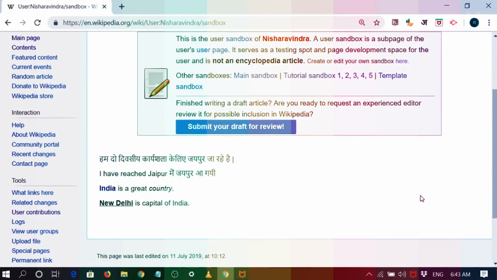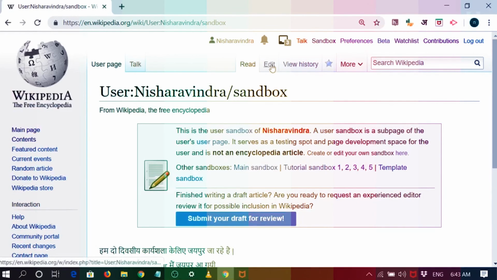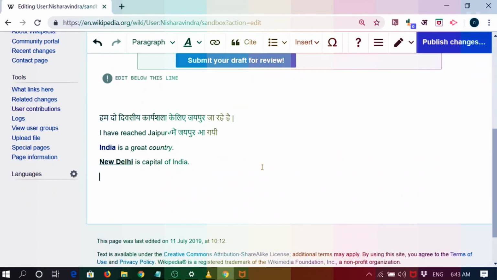Suppose I want to make an external link. External link means the information or a site which is not available within the Wikipedia boundaries, and that is known as an external link. Say for example, I'll go to the edit mode, and then for example, I talk about UGC.